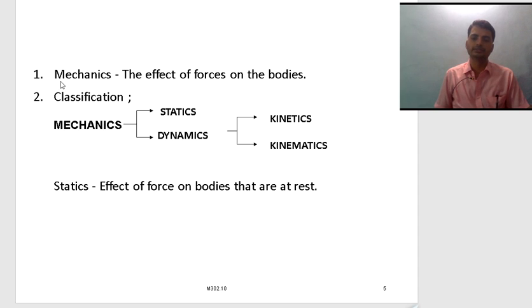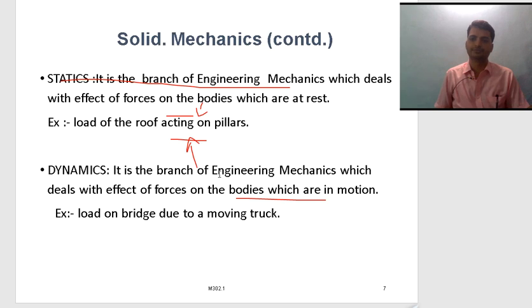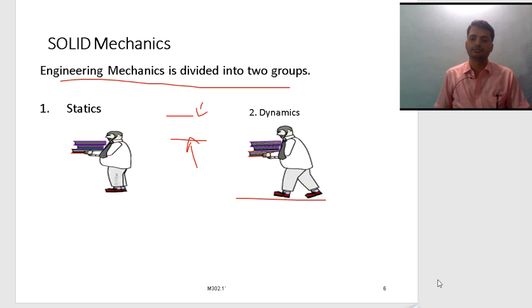Next, what is the classification of mechanics? As already explained, mechanics is a branch which deals with statics and dynamics. Statics is called the rest position. Similarly, dynamics is called motion. Statics deals with the effects on bodies that are at rest. In this unit, I am going to explain the different types of statics.